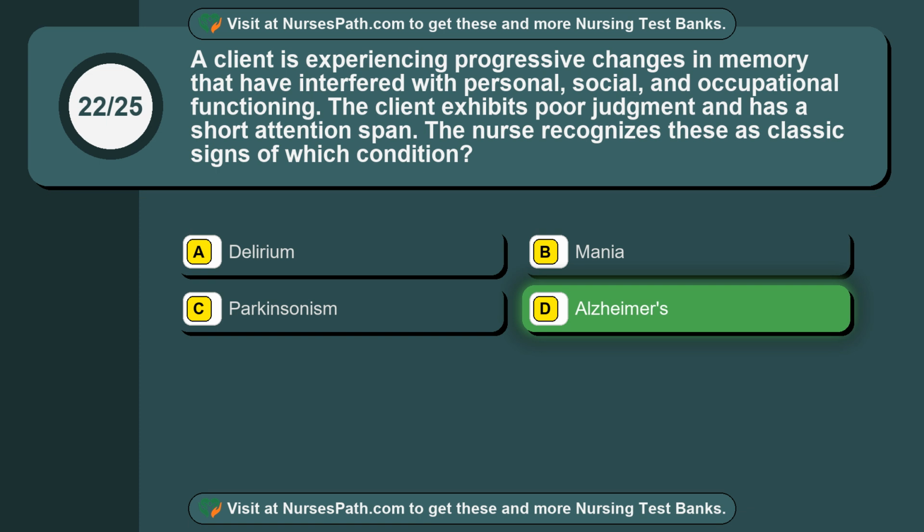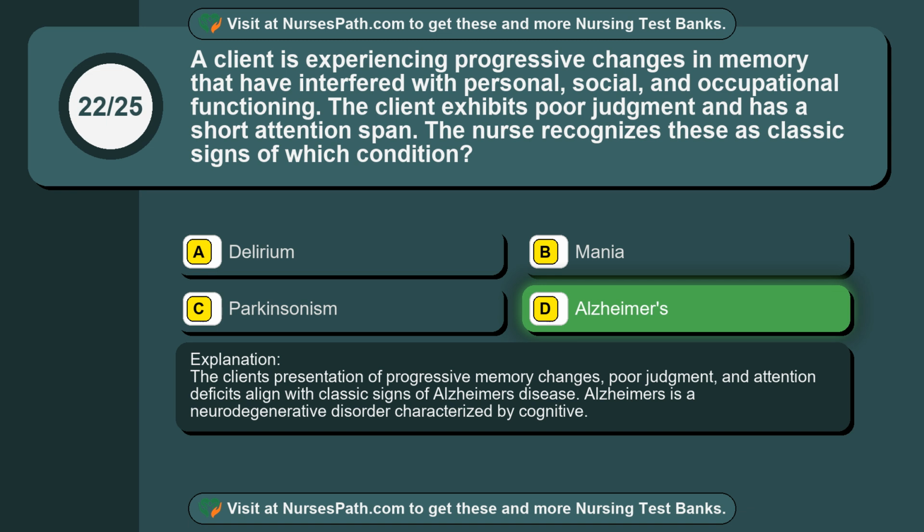Alzheimer's. The client's presentation of progressive memory changes, poor judgment, and attention deficits align with classic signs of Alzheimer's disease. Alzheimer's is a neurodegenerative disorder characterized by cognitive